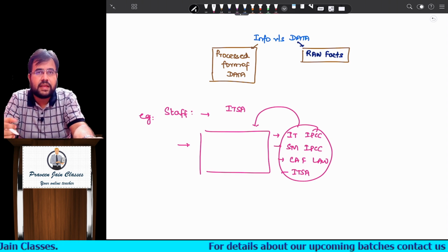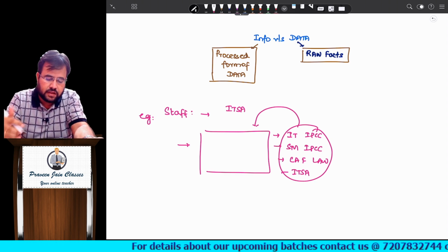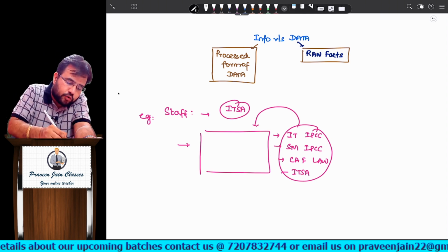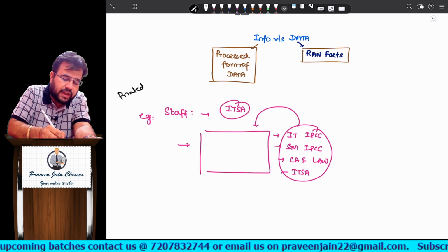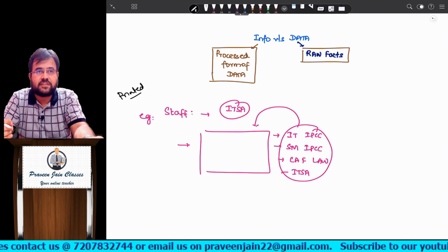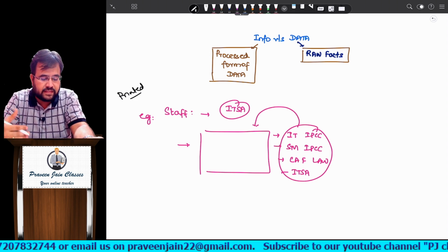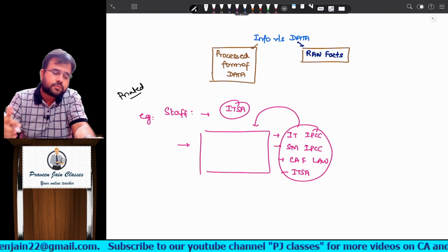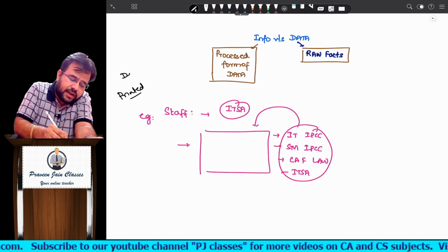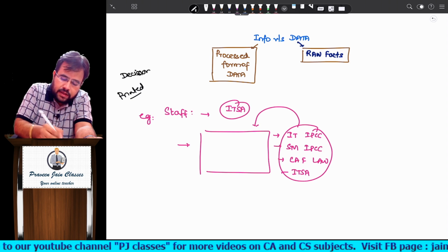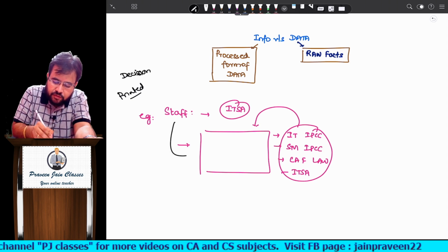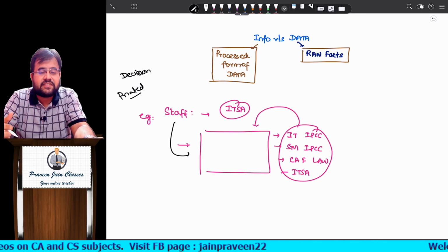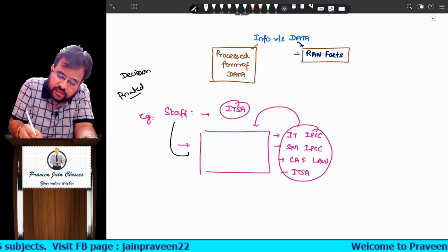Now you may be wondering why I asked this of my staff: give me the records of ITSA. The reason is very simple. I have to get the books printed, and I have to take a decision of sending those books by courier. So I have to take a decision on printing the books. But what my staff gave me was an Excel sheet with all these details. Now do you think I can take a decision? The answer is no. This is what data is.